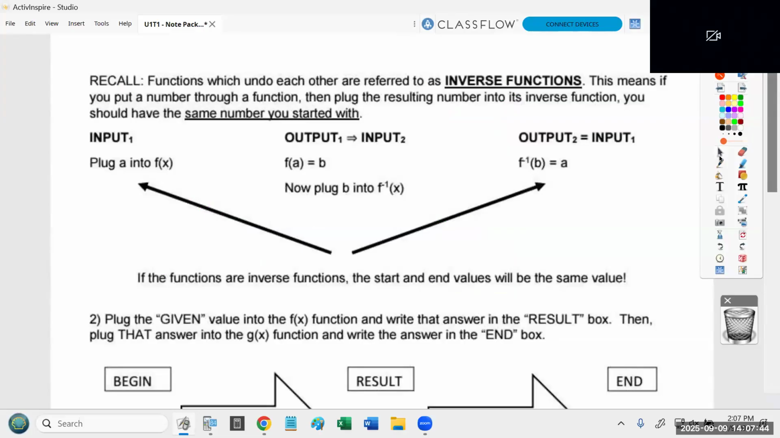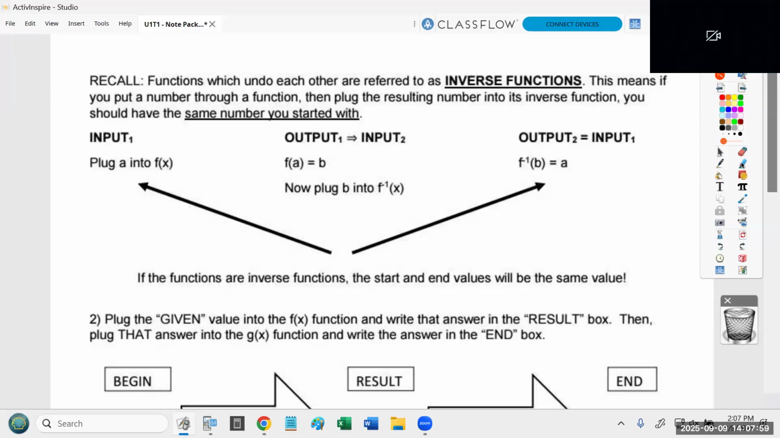Recall, so you should remember this from last class. Functions which undo each other are referred to as inverse functions. This means if you put a number through a function, then plug the resulting number into its inverse function, you should have the same number you started with.